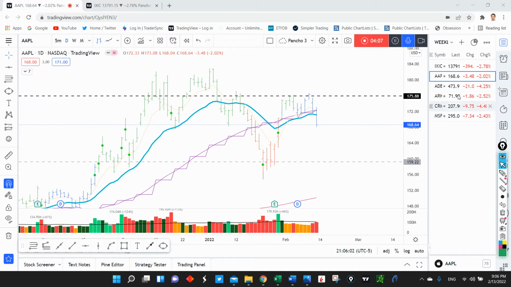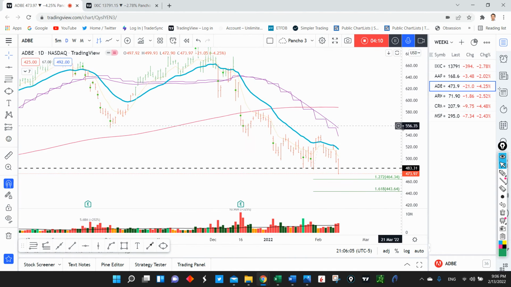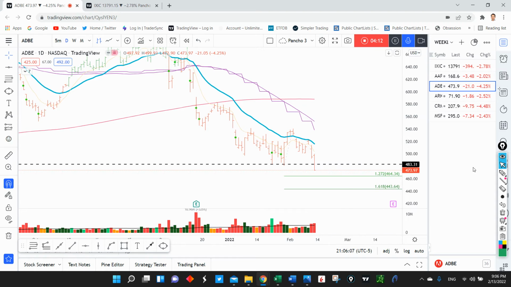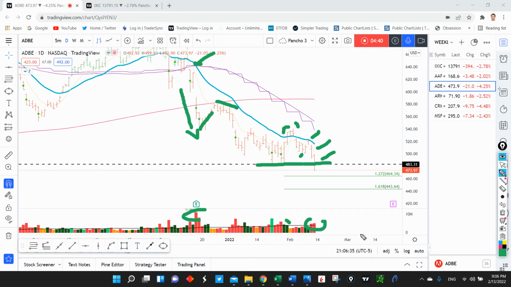Now let's move into the next name. I have Adobe. We can see that the path of least resistance in Adobe continues to be lower. We see here that we had the move below the 50 on increasing volume after earnings. We had a gap down. We had a move into the declining 8, and then we just continued to move lower. We had a couple of closes above the 21, but of course on declining volume. And right now we had a bounce into the declining 21 exponential moving average, and now we're seeing more selling, and we broke down below this level on increasing volume.